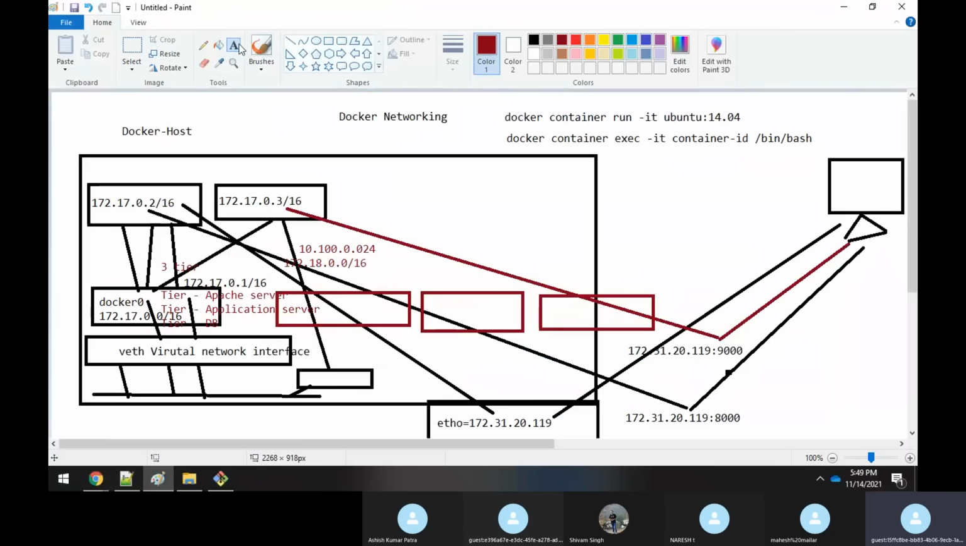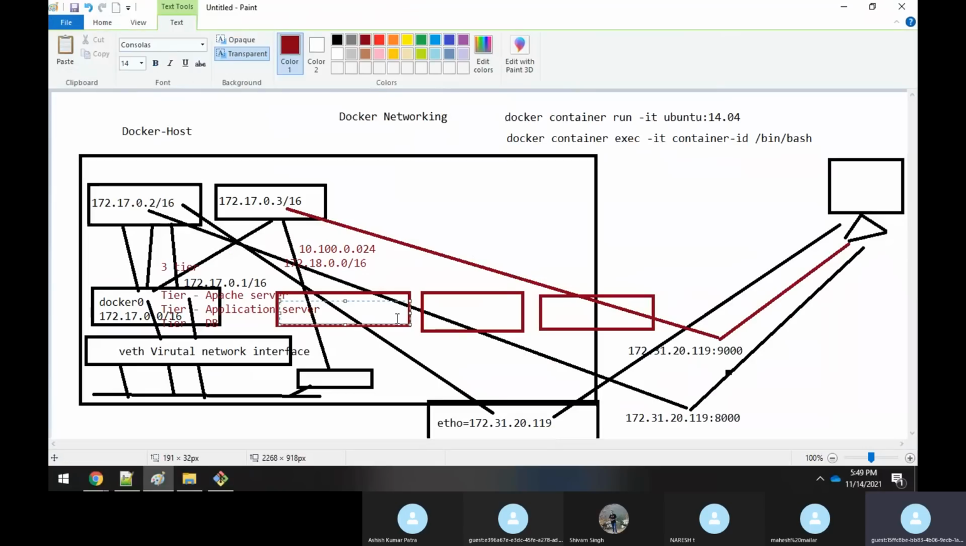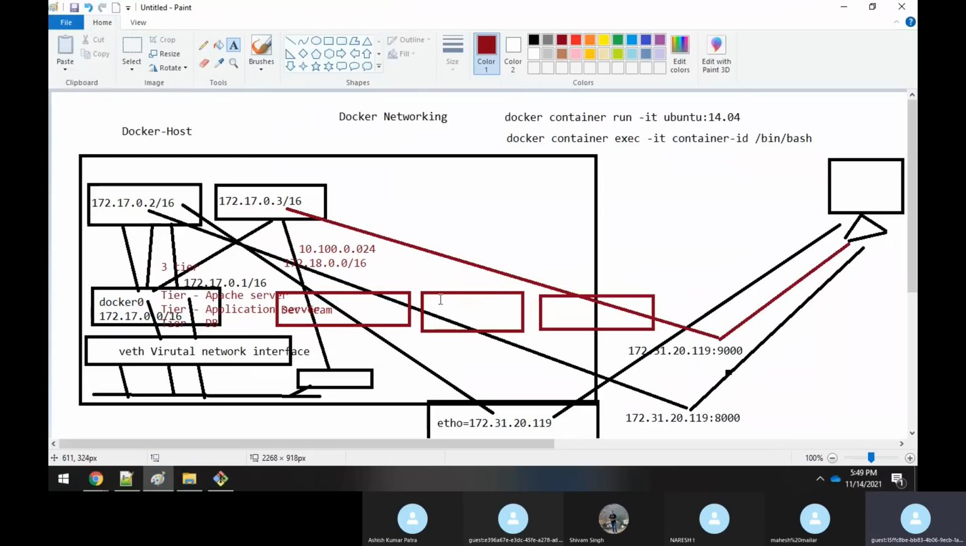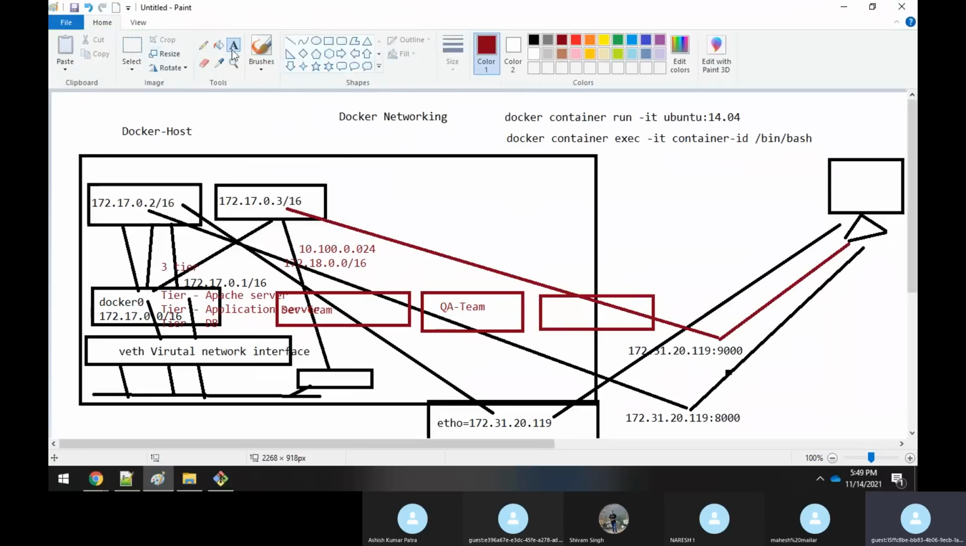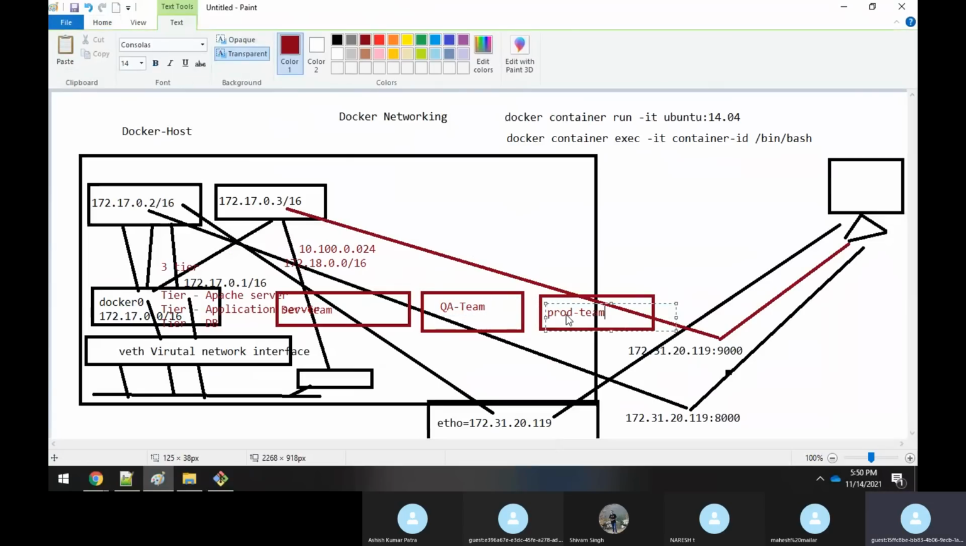Let me give a name, something like dev-team. That is the network interface. I'm going to give another one something like QA-team or test-team, and this one I will give as prod-team. I'm just giving some network interface names. So here I have created 3 bridge networks, and here I'm giving an IP address in this range.